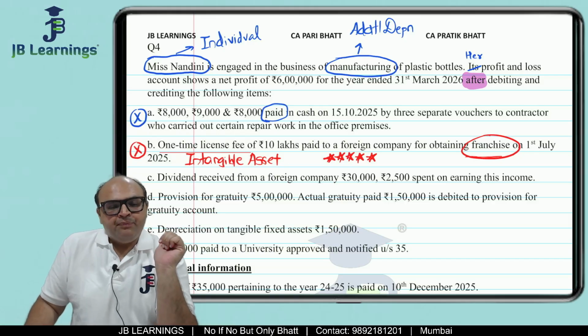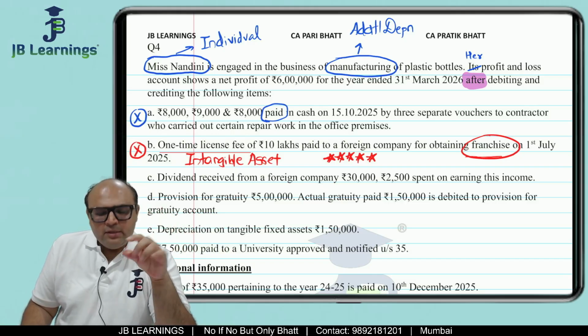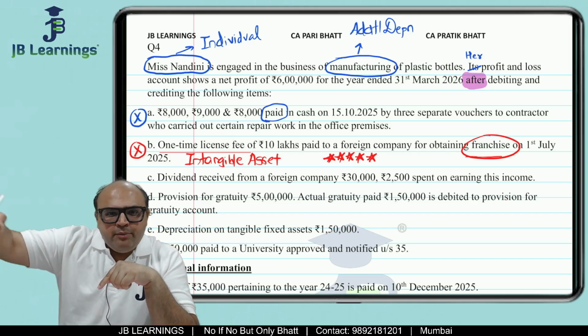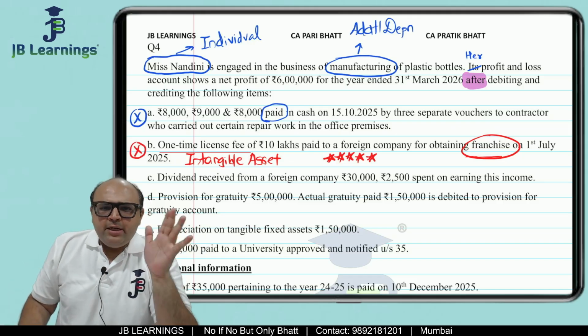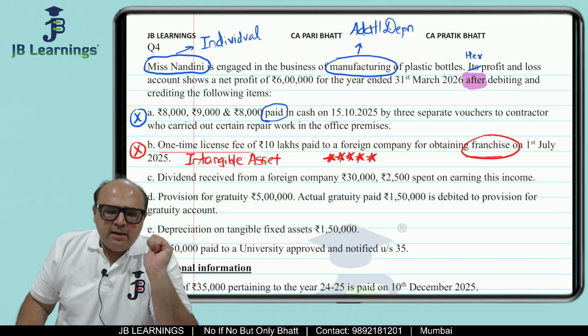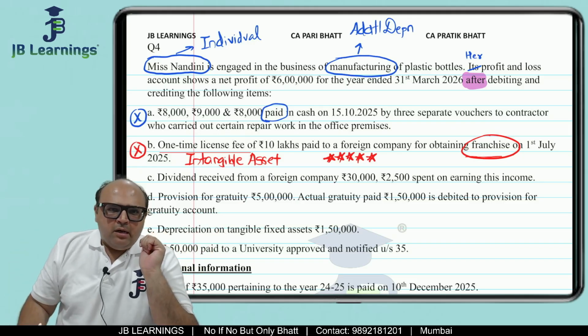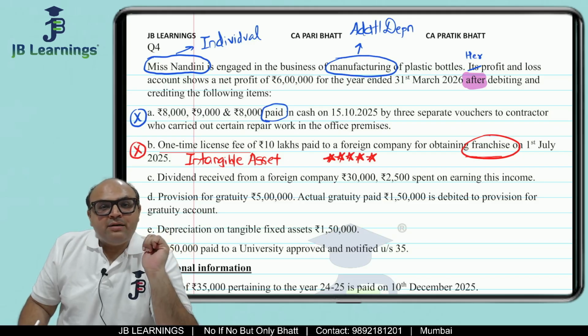This is not allowed. So friends, when the entire amount is debited to P&L, this has become a very common adjustment nowadays with the institute. Building was debited to P&L, furniture purchase was debited to P&L, machinery purchase was debited to P&L. Fixed assets debited to P&L is absolutely not allowed, because in P&L only revenue expenditure should be there, and in business expense also, only revenue expenditures are allowed. But friends, for fixed asset, you are definitely going to get depreciation, right?